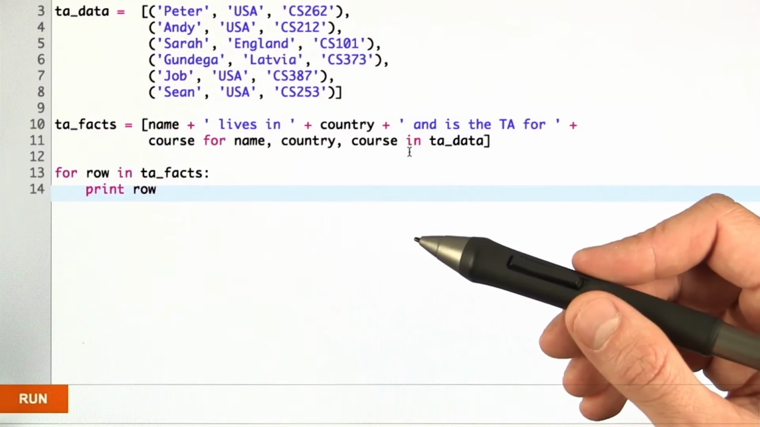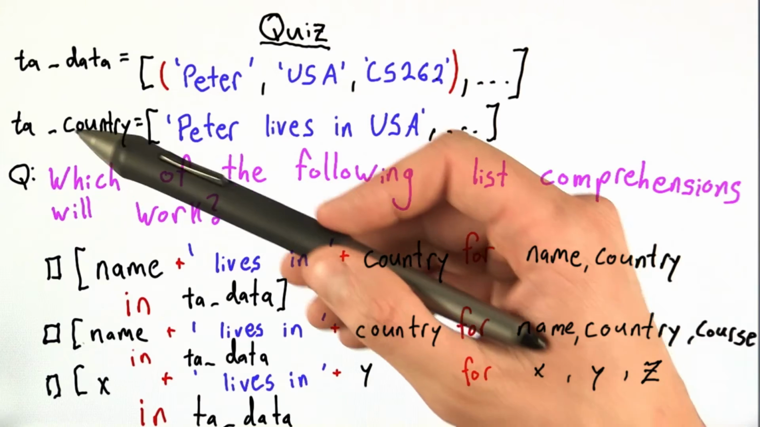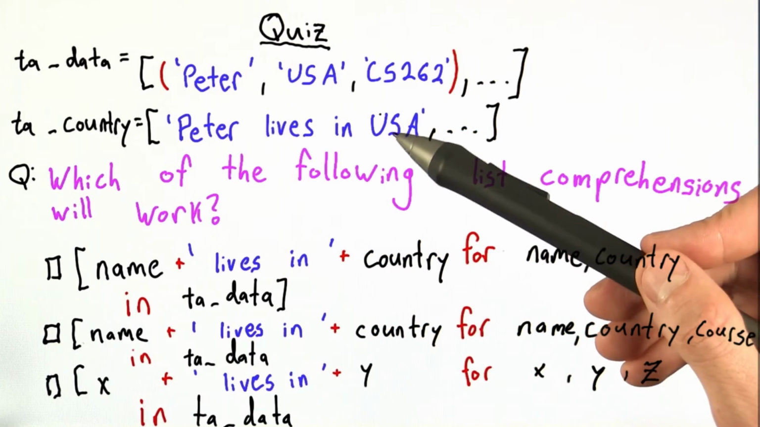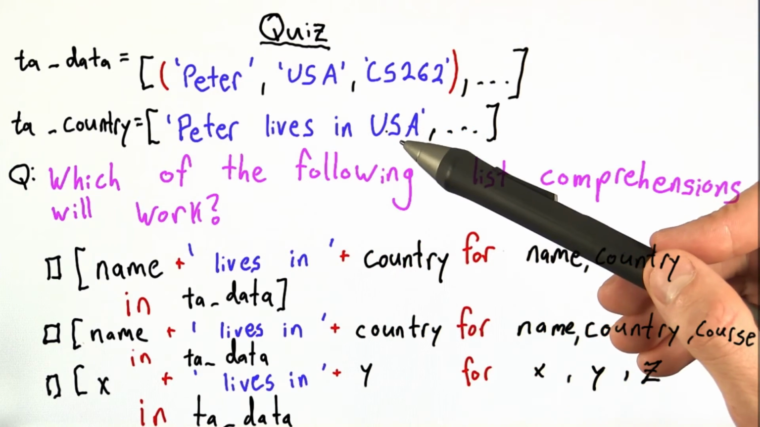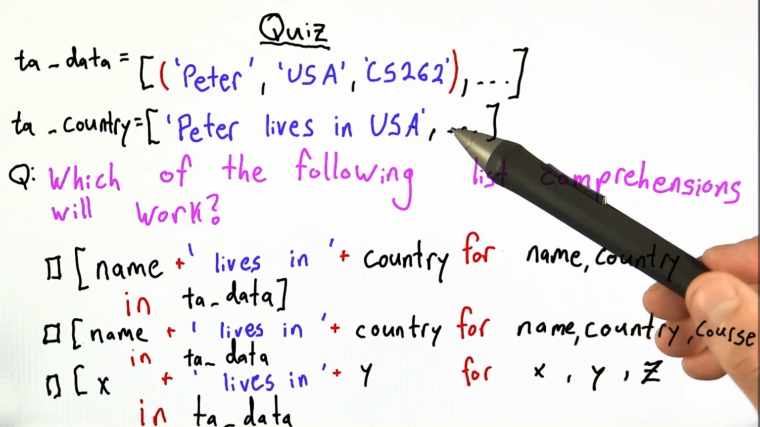Now, let's have a quiz. Using the same structure for TA data that we had before, I want to construct sentences, but only about the country in which each TA lives. For example, Peter lives in USA, or Gundega lives in Latvia.